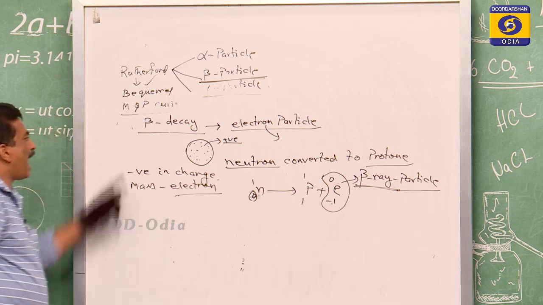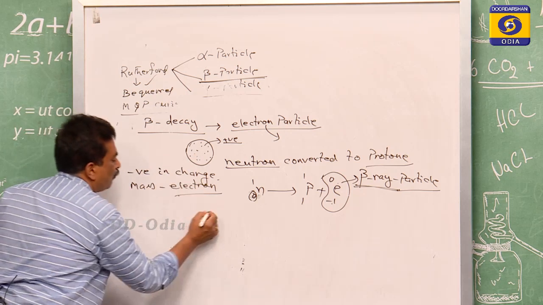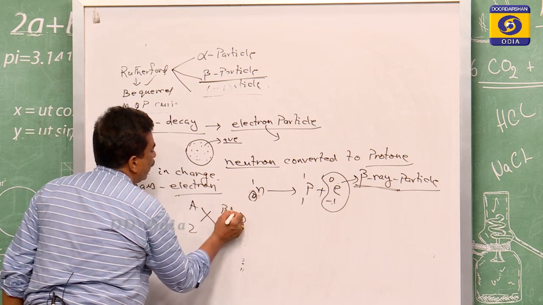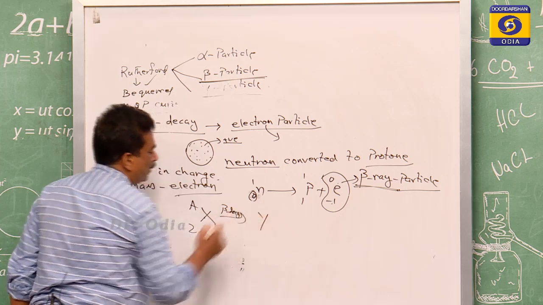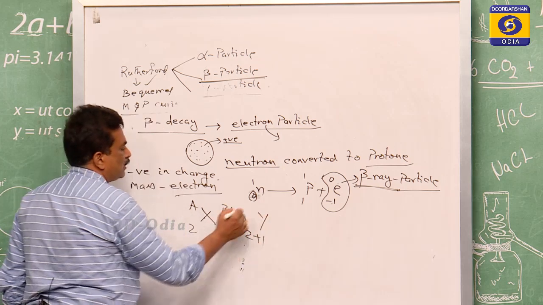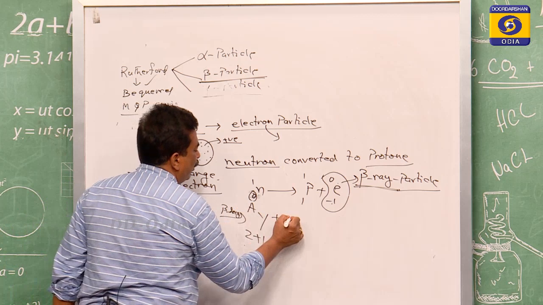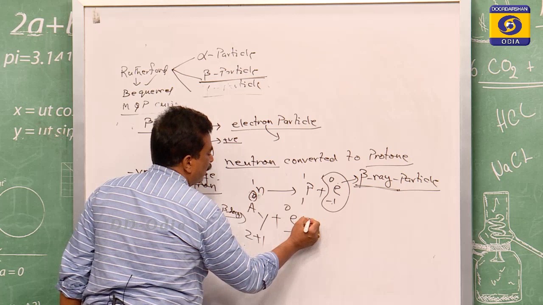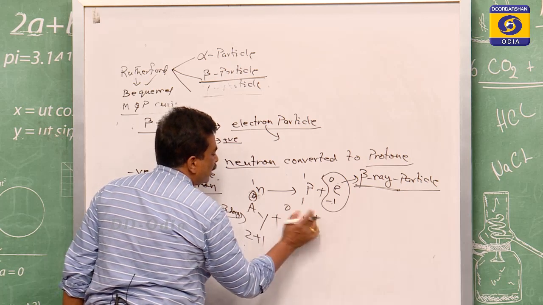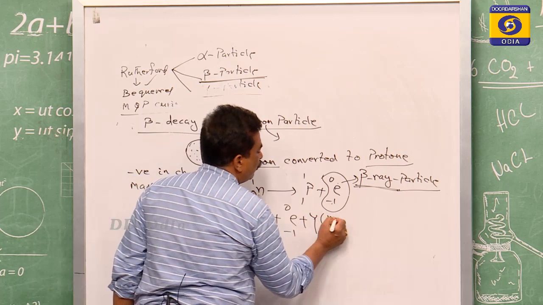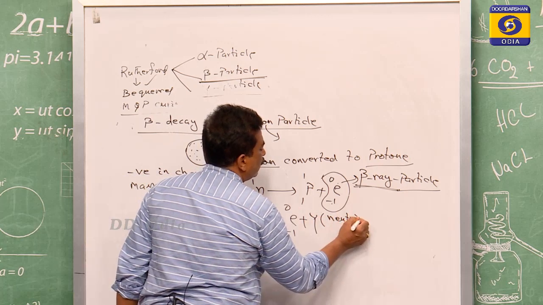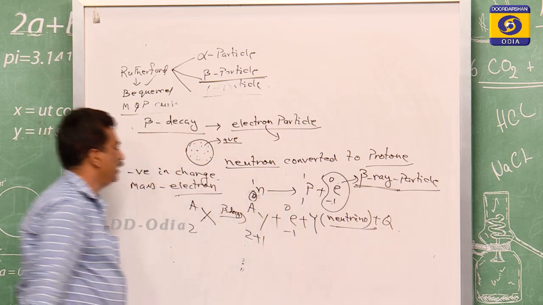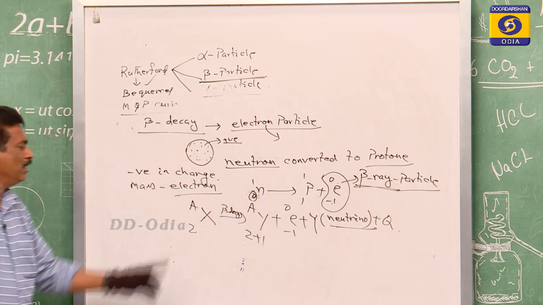And for alpha decay we have taken an example. If we go for the example of X with Z and A, in a beta decay, then this X will become Y, equal to Z plus 1 and A, with an electron e, minus 1, 0, plus some type of energy, which is called the neutrino. Some neutrino is developed with some energy, and this is the equation for the beta decay.